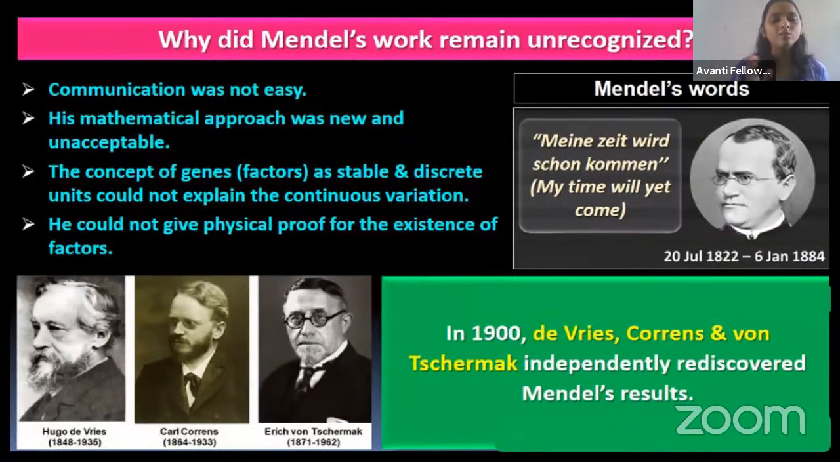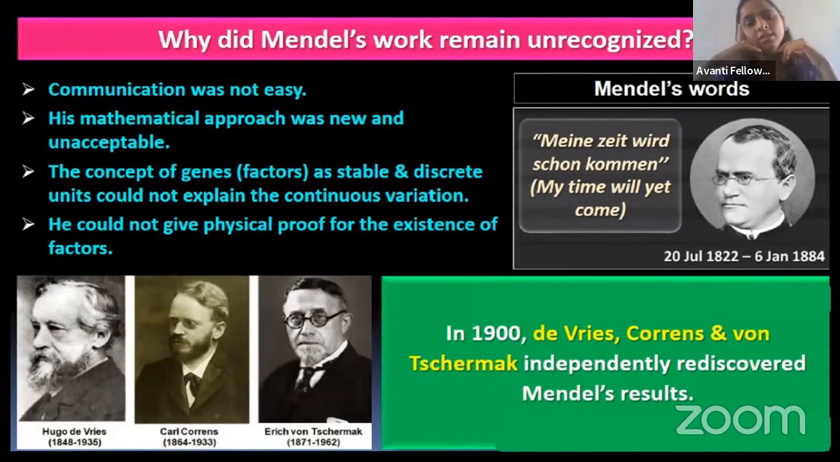But in that case, communication was not easy at that time. Newspapers and such were not much in use at that time, right? And we know that Mendel had a mathematical approach, but not all biologists had that much of a mathematical approach. They didn't understand what Mendel was telling at that time. Then the concept of the gene: here it is not continuous, it has a discrete form. We call it discontinuous, right? That is one reason he could not explain it to other scientists.